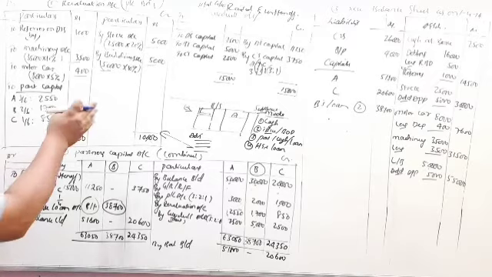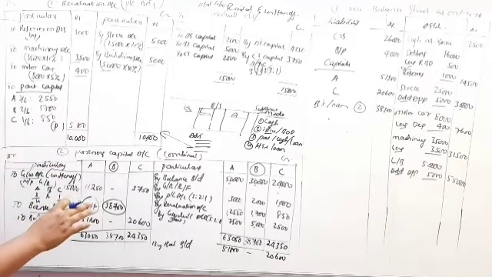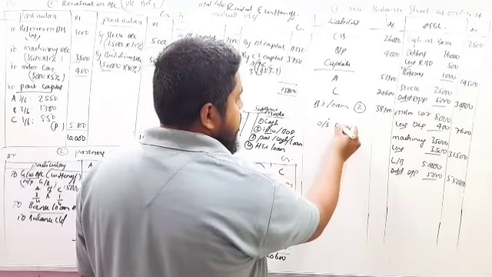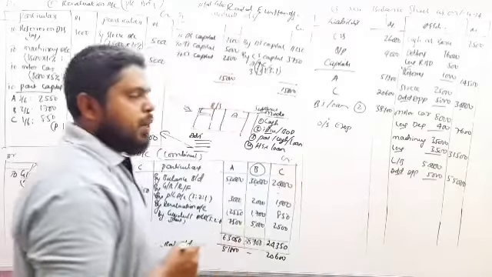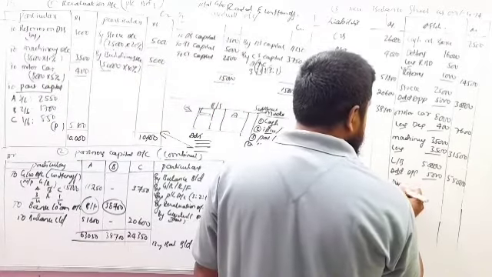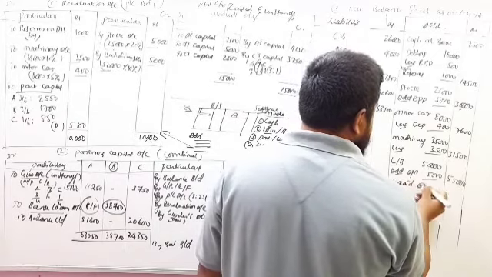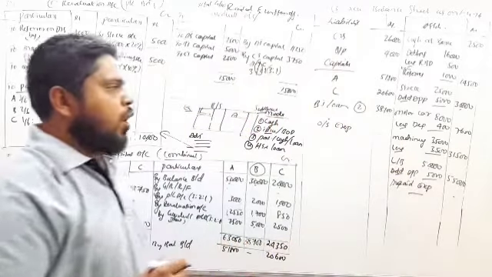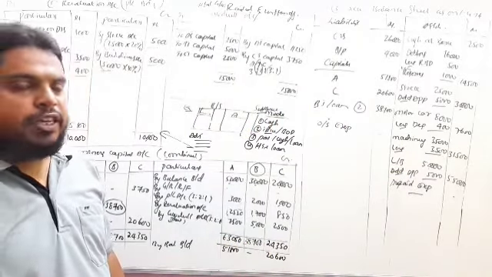If you miss any adjustments, like outstanding expenses here, it will be considered as a liability. Prepaid expenses will be considered as an asset. Now in this question, there are no outstanding expenses and prepaid expenses here.